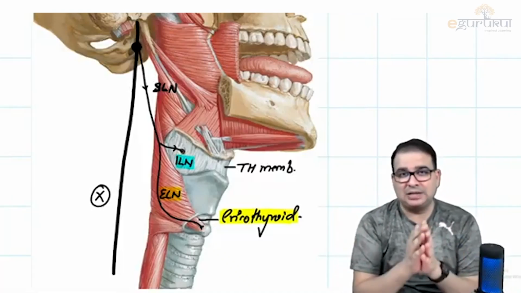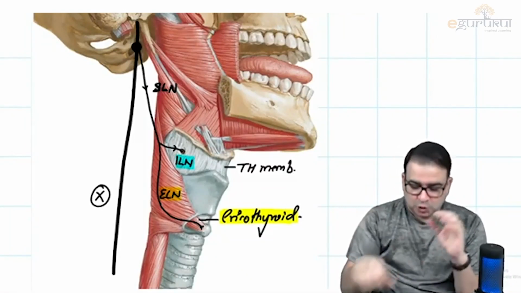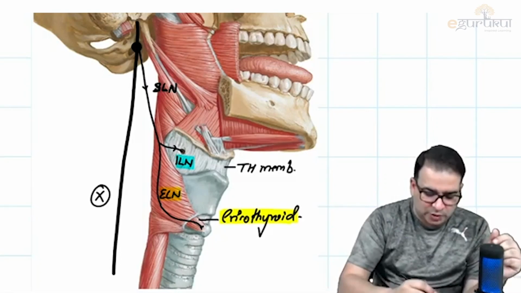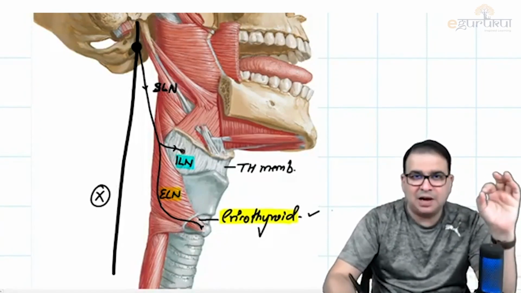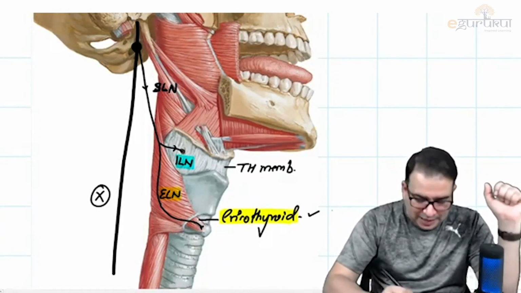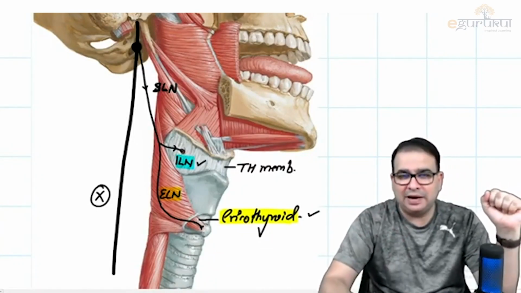That's why it is going inside. It supplies the mucosa of the larynx above the vocal cord. So overall, the superior laryngeal nerve is supplying one muscle. Which muscle? Cricothyroid, by the branch called the external laryngeal nerve. And it is supplying the mucosa of the larynx above the vocal cord by the branch called the internal laryngeal nerve.